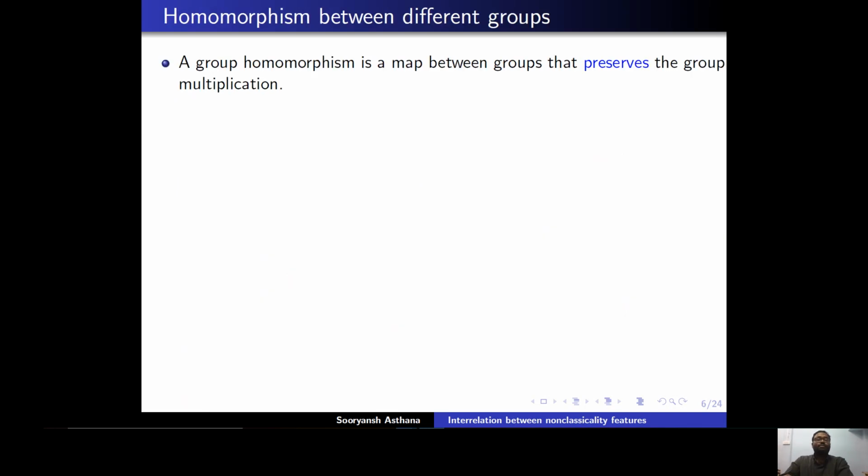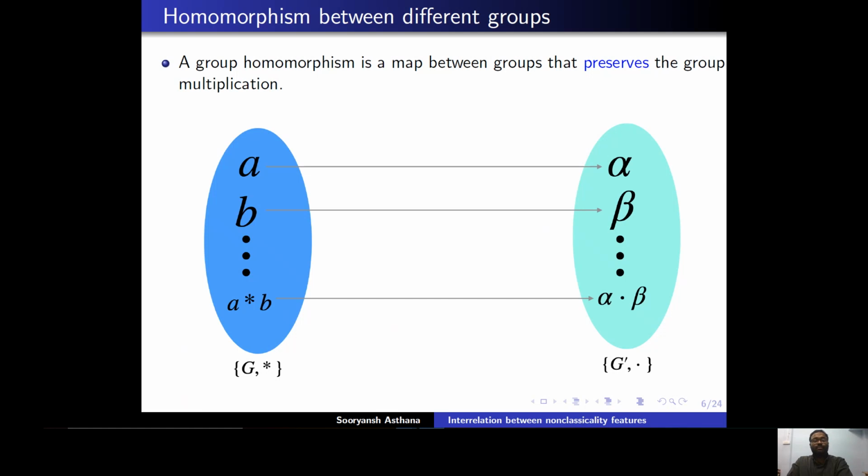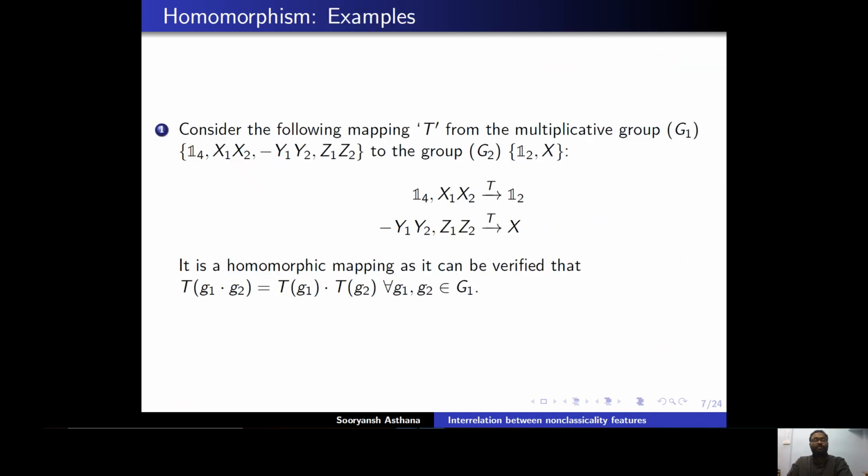Now, homomorphism between different groups. A group homomorphism is a map that preserves the group multiplication, as is shown here: if A maps to alpha and B maps to beta under some map, then A star B maps to alpha dot beta. The group multiplication may be different in the two groups, but the point is that A star B will map to alpha dot beta in the group G prime.